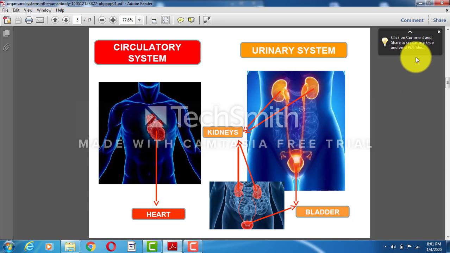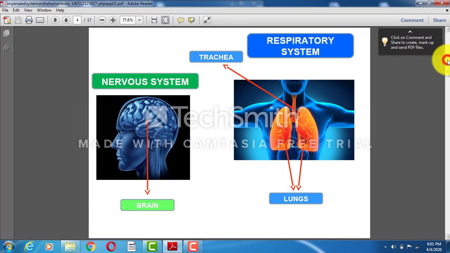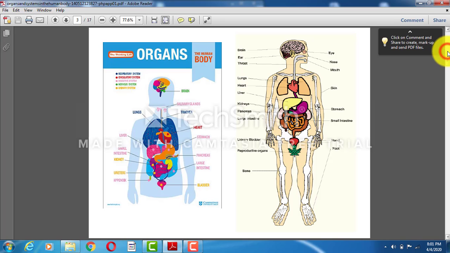Then we have the liver. The liver lies on the right side of the abdominal cavity beneath the diaphragm. What is the function of the liver? You can see the liver here. Exactly, this is your liver. It lies on the right side of the abdominal cavity beneath the diaphragm.